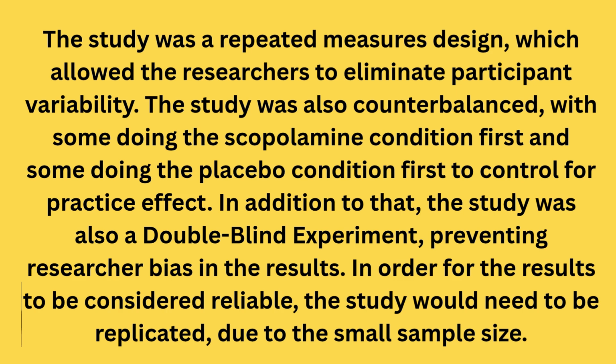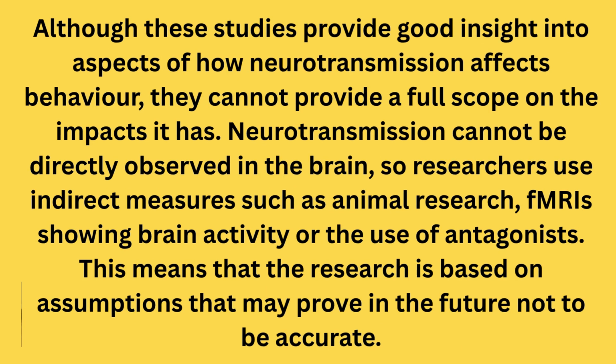In addition to that, the study was also a double-blind experiment, preventing researcher bias in the results. In order for the results to be considered reliable, the study would need to be replicated due to a small sample size. So here I'm done with my two supporting studies and evaluation of both the supporting studies.